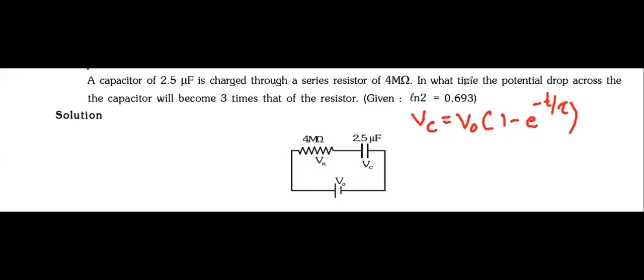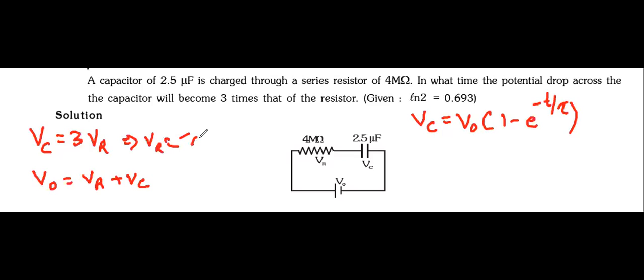Now, according to this problem, the voltage drop across the capacitor is 3 times the voltage drop across the resistor. Yes or no? It is the given information. And the total voltage is equal to the voltage of the resistor plus the voltage of the capacitor. This is what I have written, that we already know. So if you put VR equal to VC by 3, what will I get? I'll get 4 by 3 VC. VC plus VC by 3 is 4 by 3 VC.